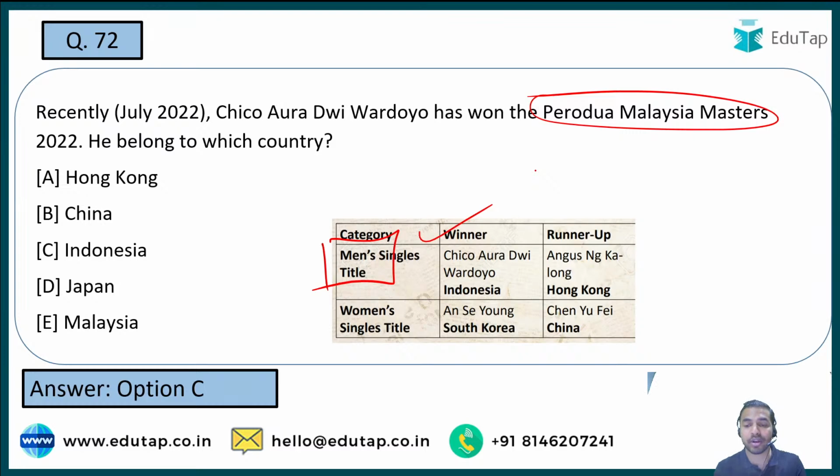When I talk about the runner-up, it is Angus Ng Ka Long, and he is from Hong Kong. When I talk about the women's singles title, it was won by South Korean player, that is An Se Young. That is what you should remember from the exam point of view.